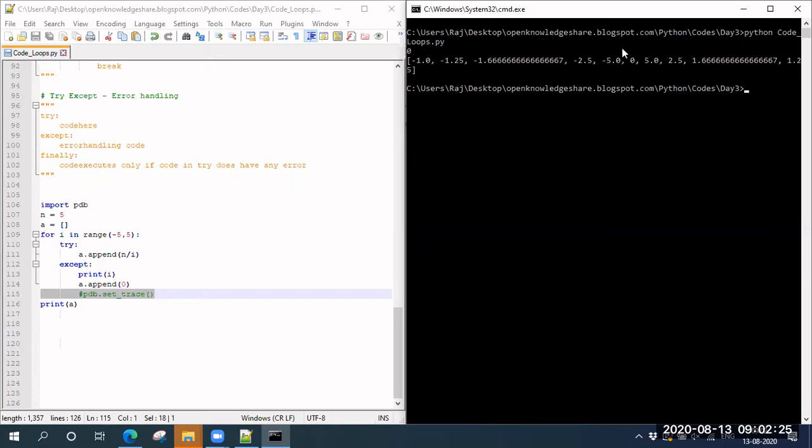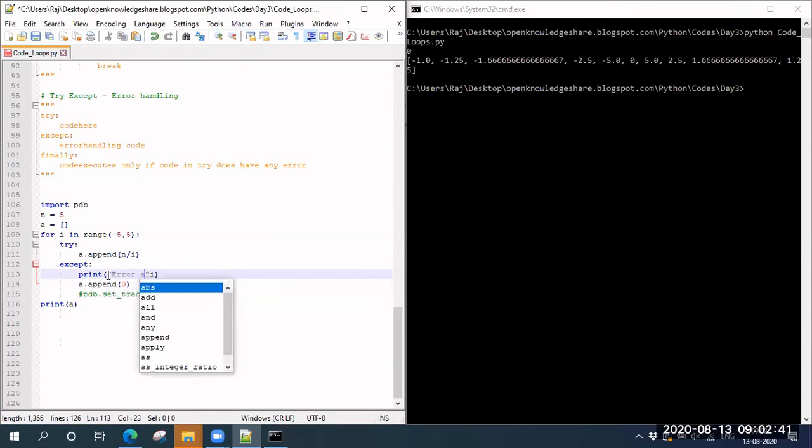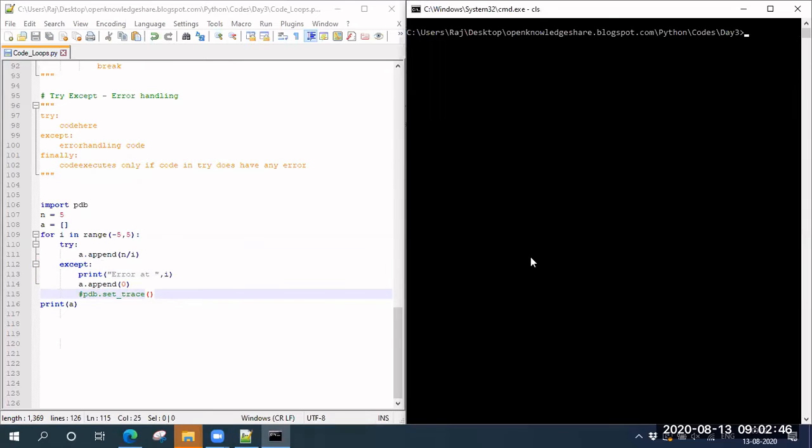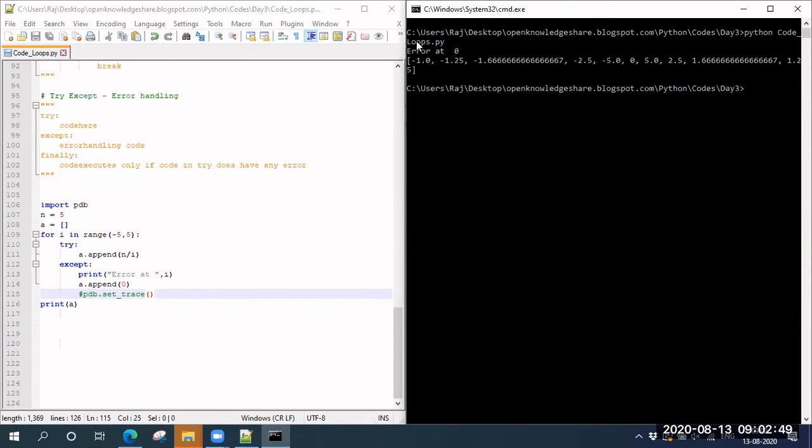So let's run it. Now, usually we get an error at this level. When there is an error, it has gone to except and it has printed. Let me also write some comments here. Error at I. So if you are printing it, the error came at 0, and that time it was handled by appending 0, and the rest is the same. Okay, this is one way to use it.